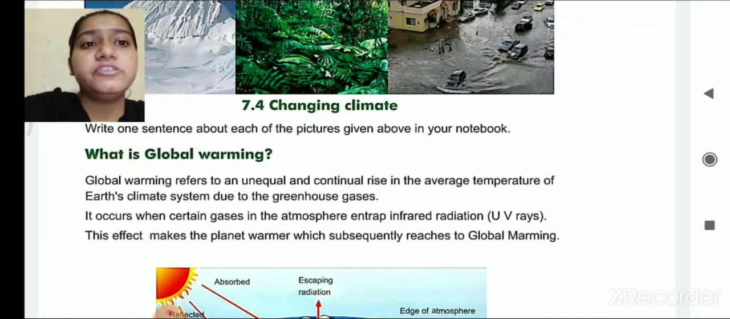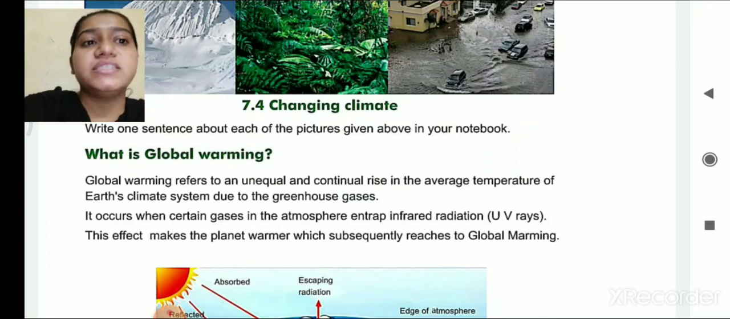Global warming refers to an unequal and continual rise in the average temperature of Earth's climate due to greenhouse gases. That means the temperature does not increase equally. In some regions the temperature is very high compared to other regions, and there is a continuous rise in the temperature of the Earth's climate due to some of the greenhouse gases. Such effects are known as global warming.